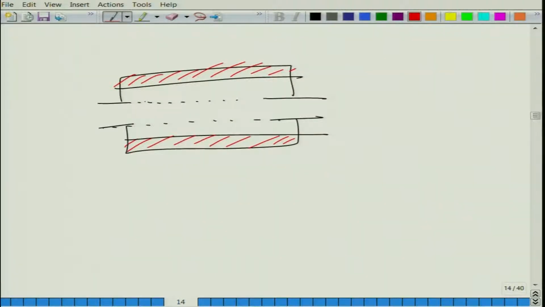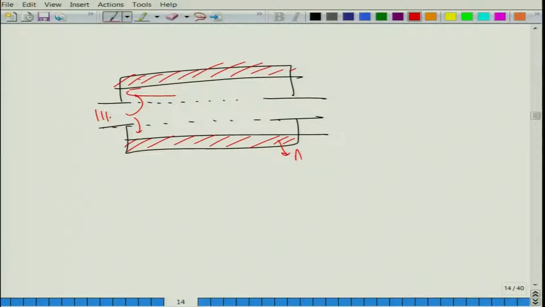Here, the wave front as it enters sees a sudden expansion. At the same time, the waves that propagate in the annular region are also absorbed, or interacted upon, by the acoustic lining here.